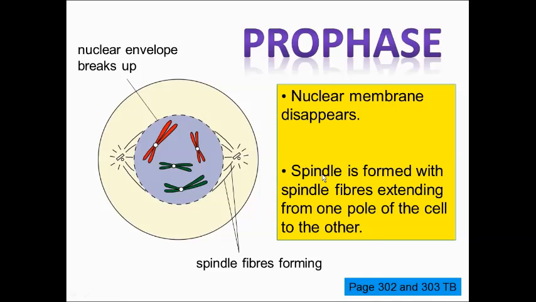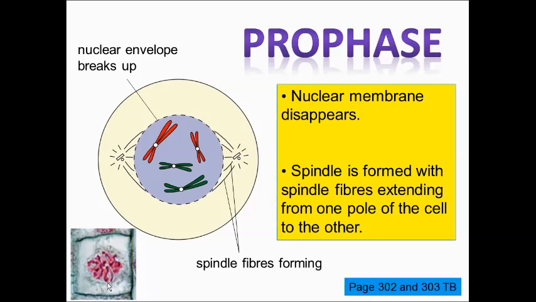By now, the nuclear membrane has disintegrated and the chromosomes are freely floating in the cytoplasm. This picture shows how the cell looks like at prophase. Notice that there is no nuclear membrane and you see a lot of chromosomes inside.